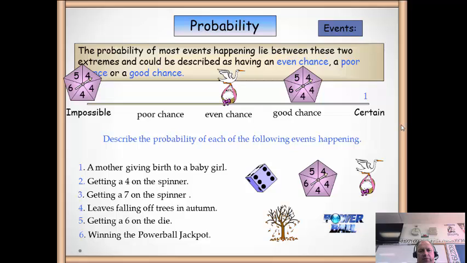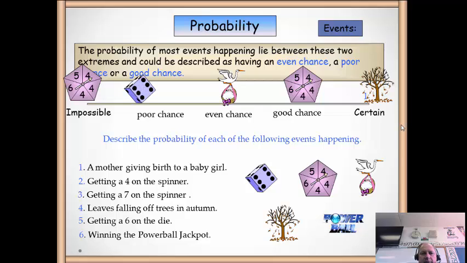Leaves falling off trees in autumn. Certain. Leaves fall off trees, not all trees, but it doesn't say all trees, does it? The next one, getting a 6 on a die, being the singular of dice. There's one 6 on there, so certainly not an even chance or a good chance or certain, so it'd be somewhere down on the poor chance scale.